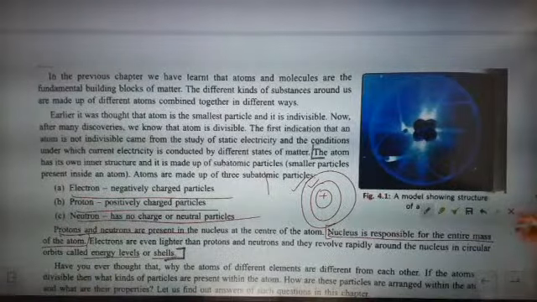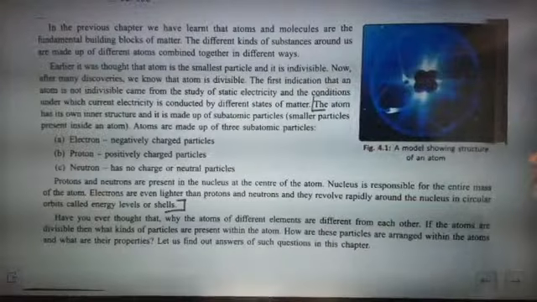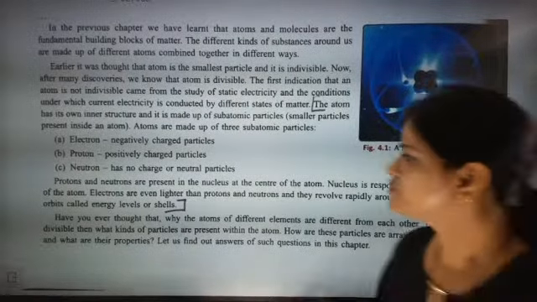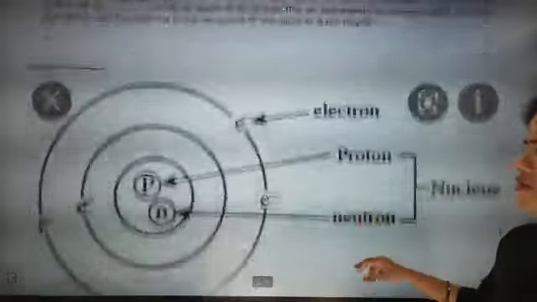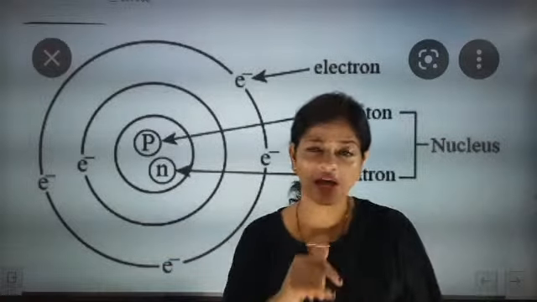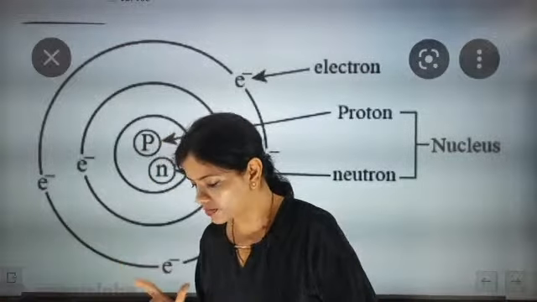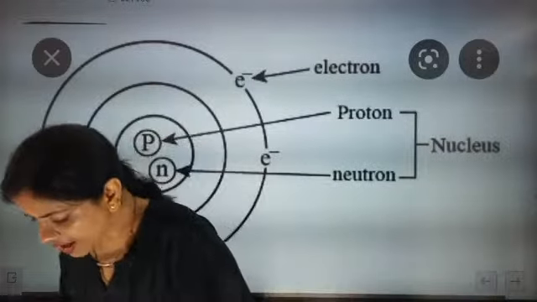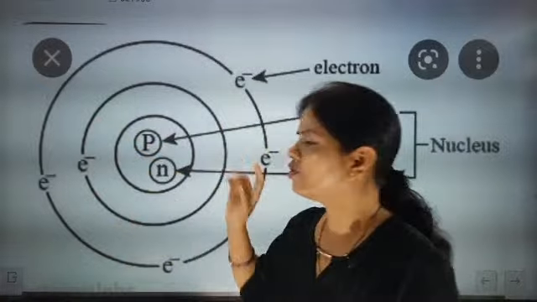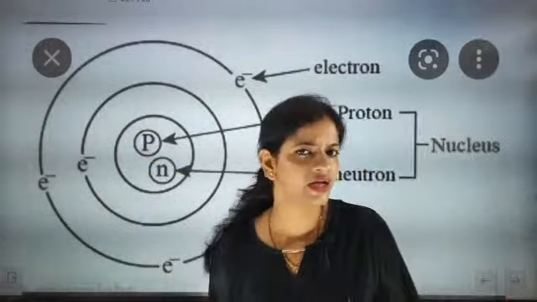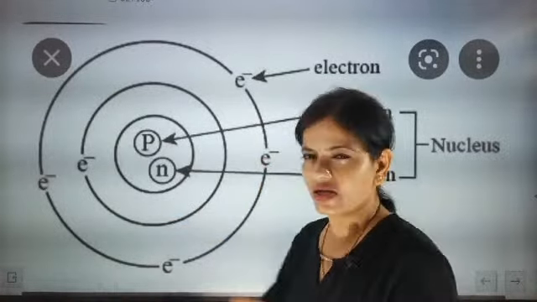So now, have you ever thought why the atoms of different elements are different from each other? If the atoms are divisible, then what kind of particles are present within the atom? This content we are going to understand. So now we have to understand another important point here. Be specific about this: this is the orbit of lower energy level, the one outside the inner orbit is the outer orbit, which is the orbit of higher energy level. Lower energy level, higher energy level, that's it.